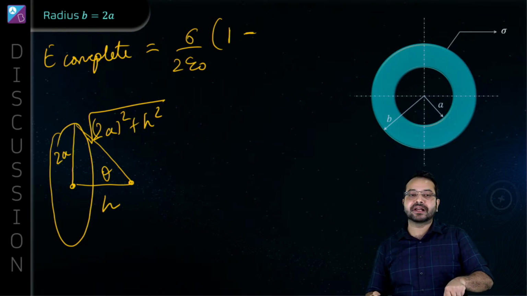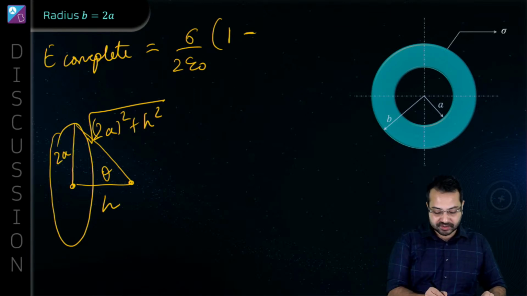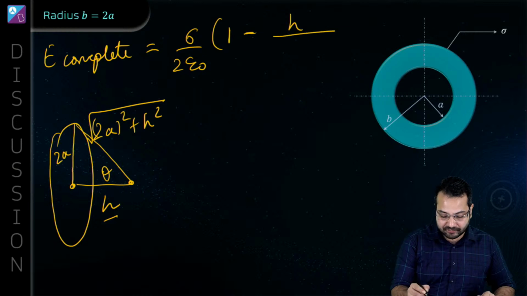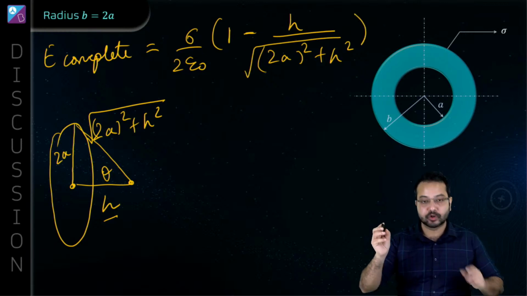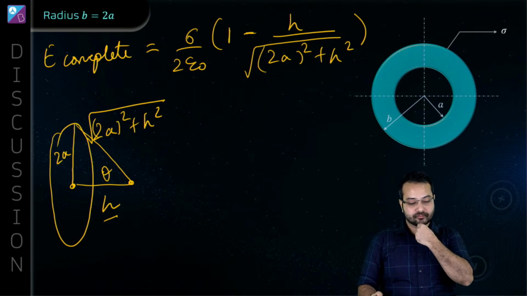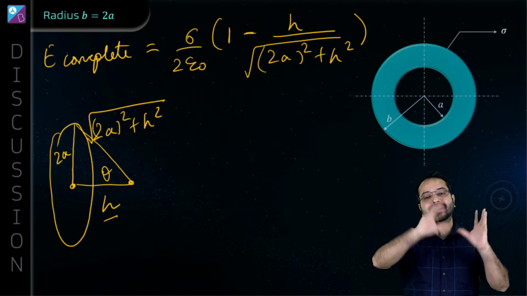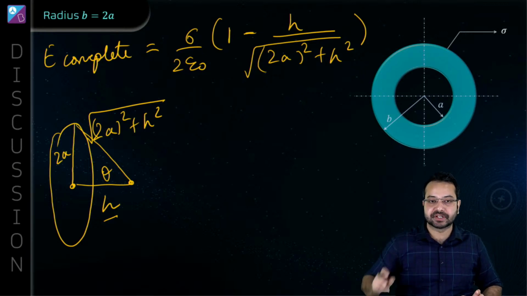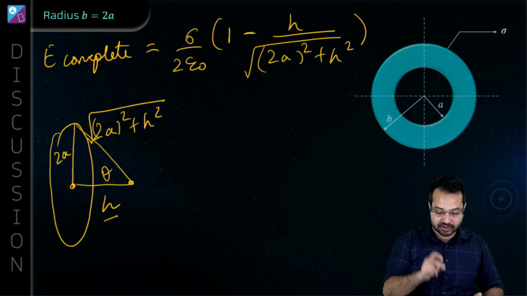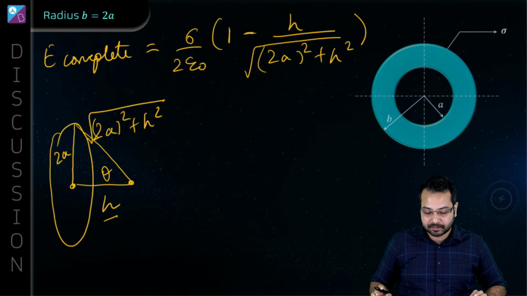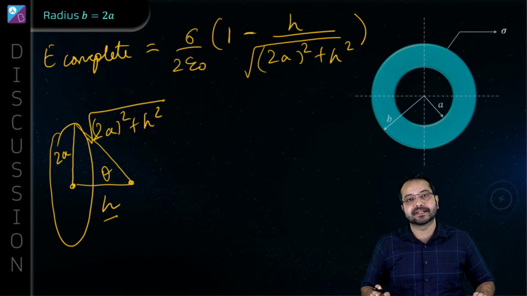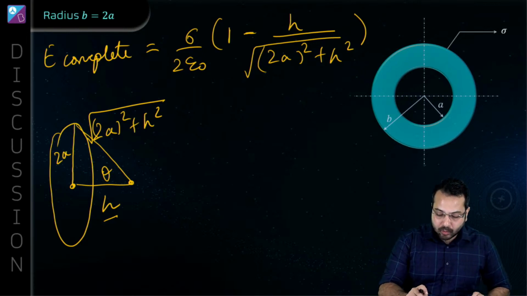Now from here, can I find cos theta? Of course. Cos theta is going to be h divided by the under root of 2a square plus h square. Do you agree? So the electric field due to the complete disk is sigma upon 2 epsilon naught into 1 minus cos theta. Cos theta from this diagram is very clear. It is h upon the under root of 2a square plus h square. Is that correct?